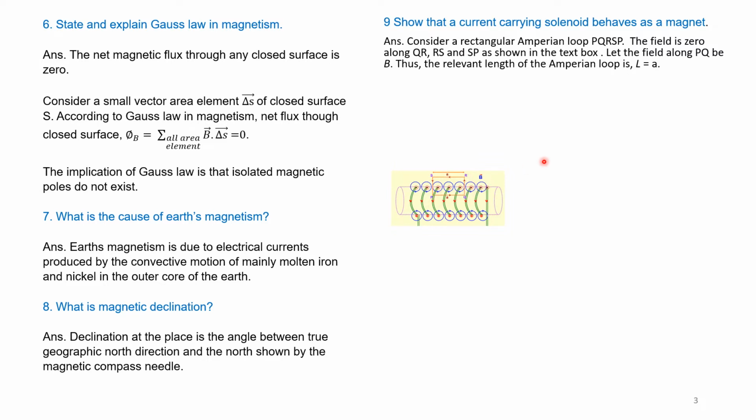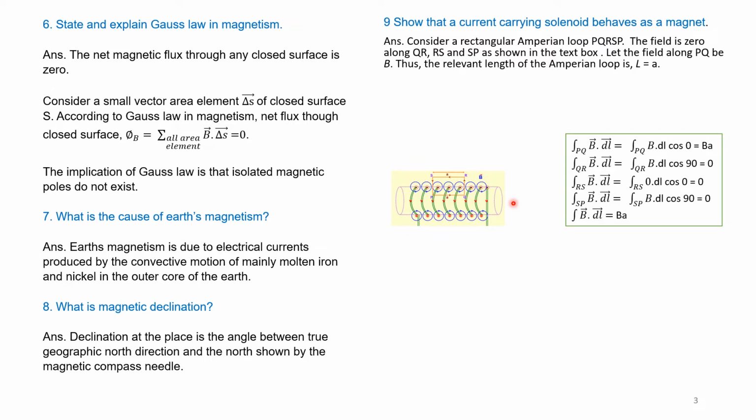PQRSP. The field is 0 along QR, RS and SP, as shown in the text box. See the text box.